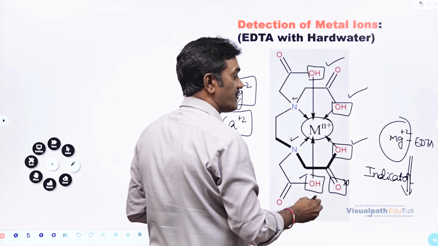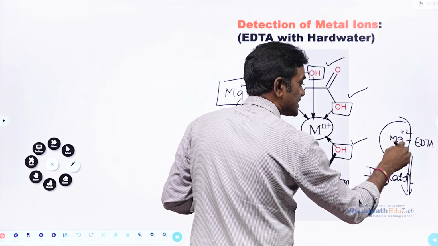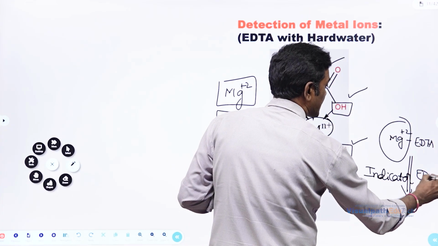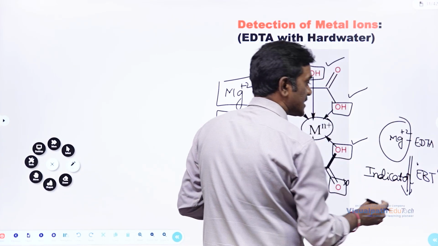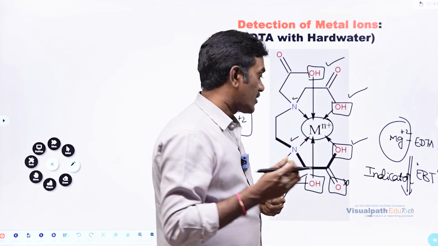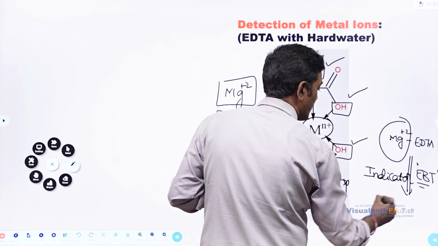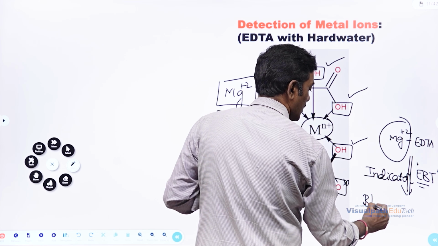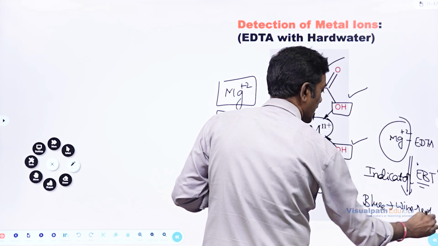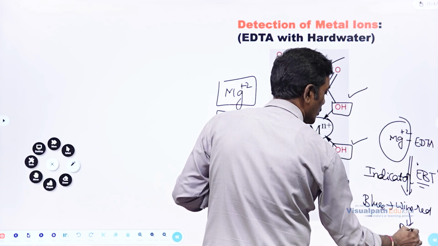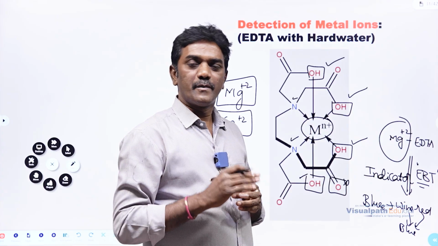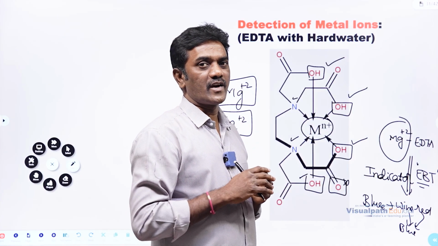So the indicator will give us an indication that there is a complex formation while you are adding some indicator like Eriochrome Black T. So that's the procedure. When Eriochrome Black T is added, the color change will come from blue, and it will change to wine red and again it will change to blue in color. So wine red to blue color change will happen during the titration. But that is not important here because it's a qualitative analysis.